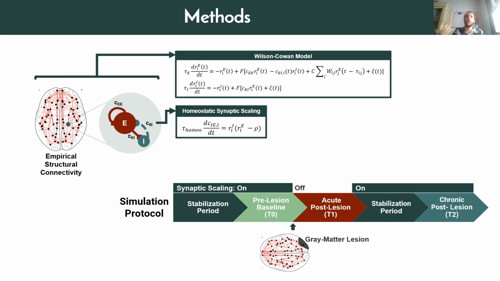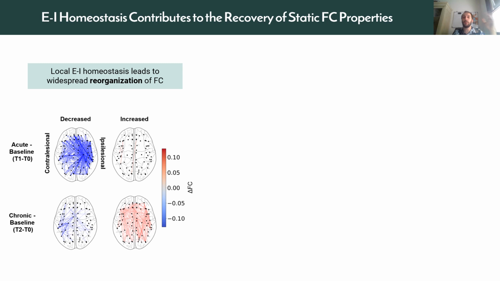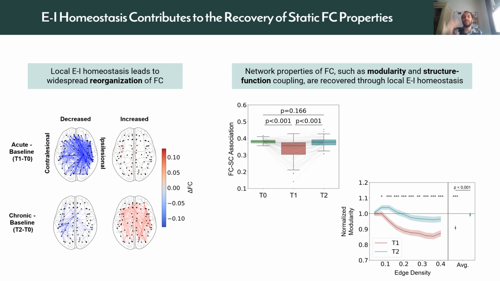In this model, we applied simulated lesions and measured activity before the lesion, after, and sometime after that, when local excitatory-inhibitory balance was restored. Let's look at our main results. So first of all, we observed that solely through the recovery of E-I balance at the local level, we already observed a large-scale reorganization of cortical connectivity, which you can see on the bottom right corner. Importantly, this reorganization led to the reemergence of the lost properties of functional connectivity, such as modularity.